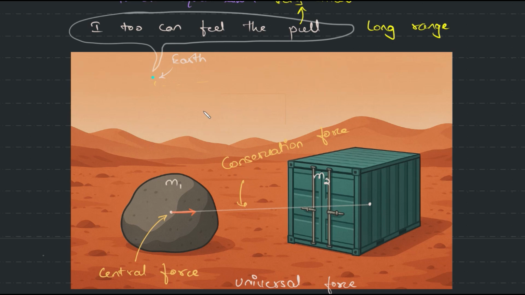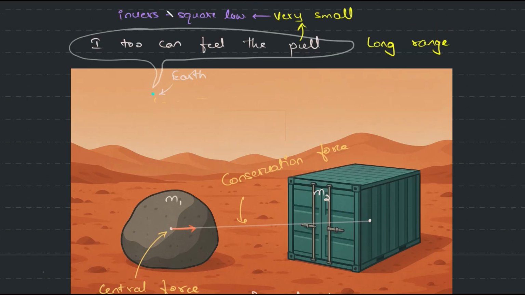It's a weak force, obviously. Because of the inverse square law, it is the weakest force amongst the 4 fundamental forces. And it is independent of the medium. Here there is literally vacuum actually. So it is the pull. This rock is pulling Earth also. So it is independent of medium.